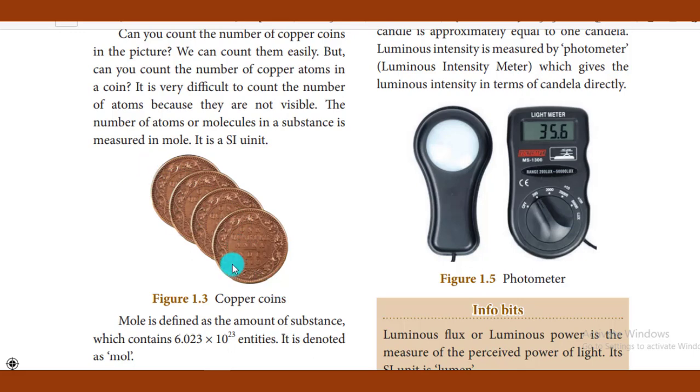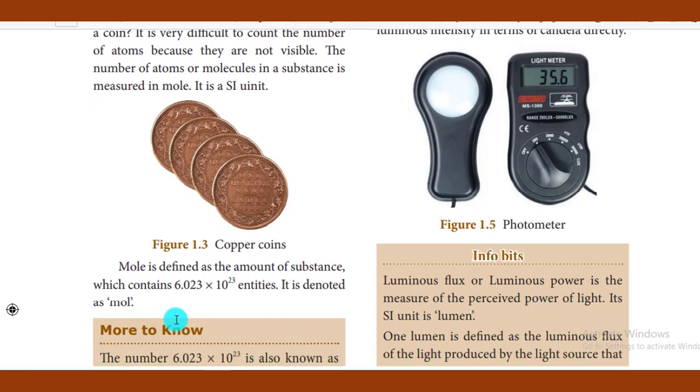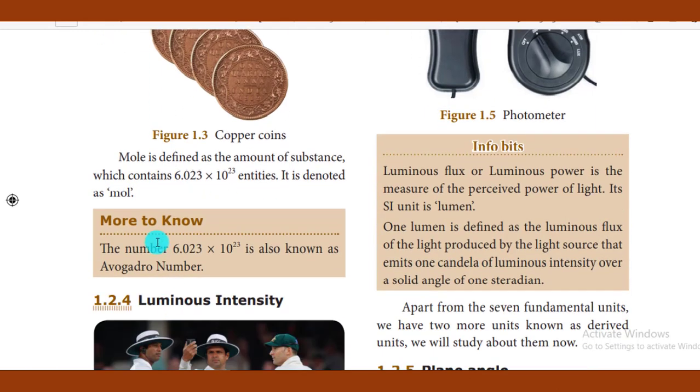There are 4 coins. Then if I give a bowl of sugar powder, how will you say how much quantity of matter is contained in it? Then mole is defined as the amount of substance which contains 6.023 × 10^23 entities, and it is denoted as mole. This number you can call the Avogadro number.